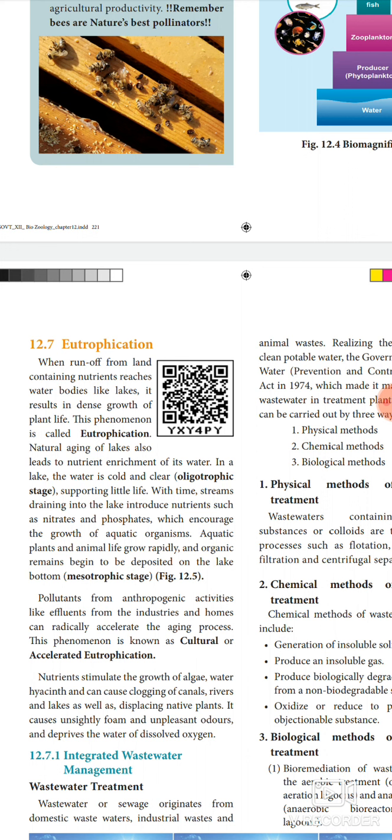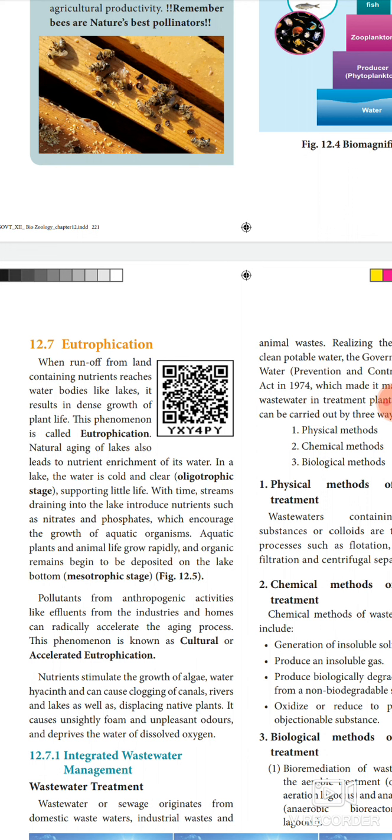When runoff from land containing nutrients reaches water bodies like lakes, it results in the dense growth of plant life. This phenomenon is called eutrophication. When runoff from land containing nutrients reaches the water body, these nutrients reach water bodies like lakes and result in dense growth of plant life. That is called eutrophication.